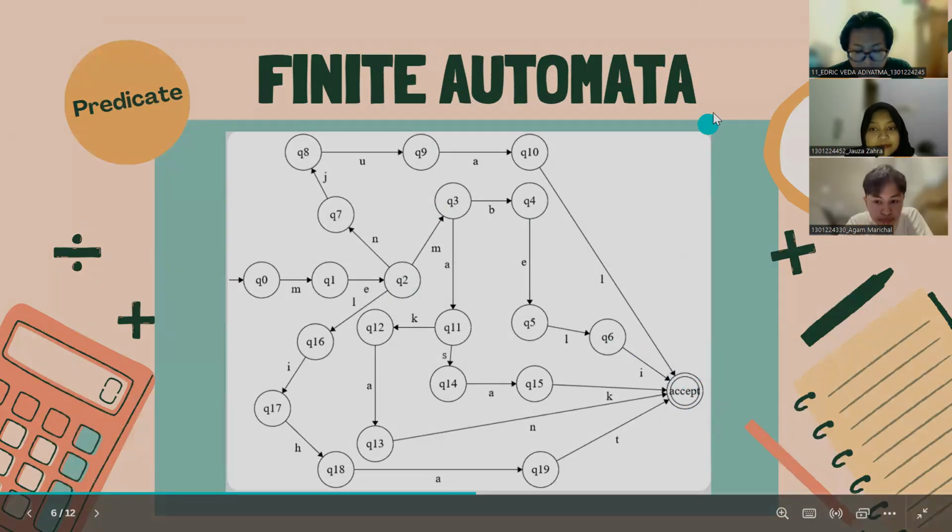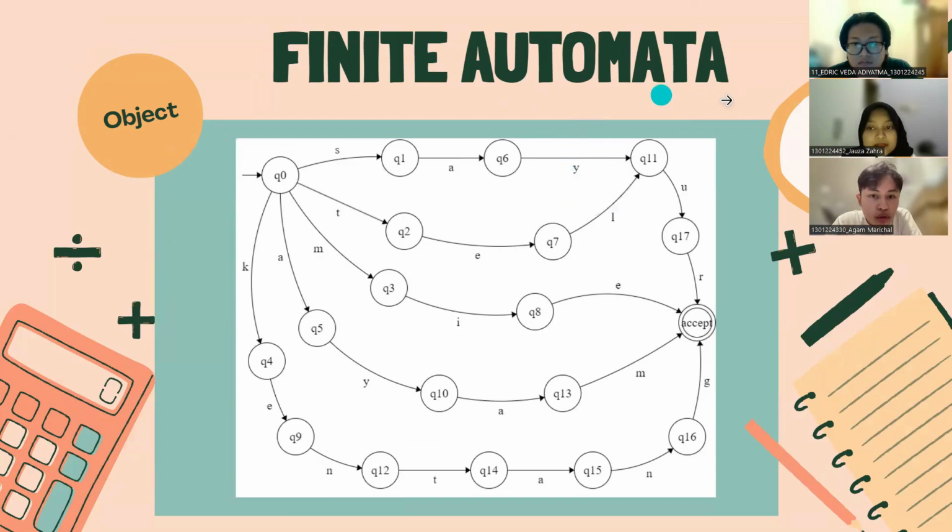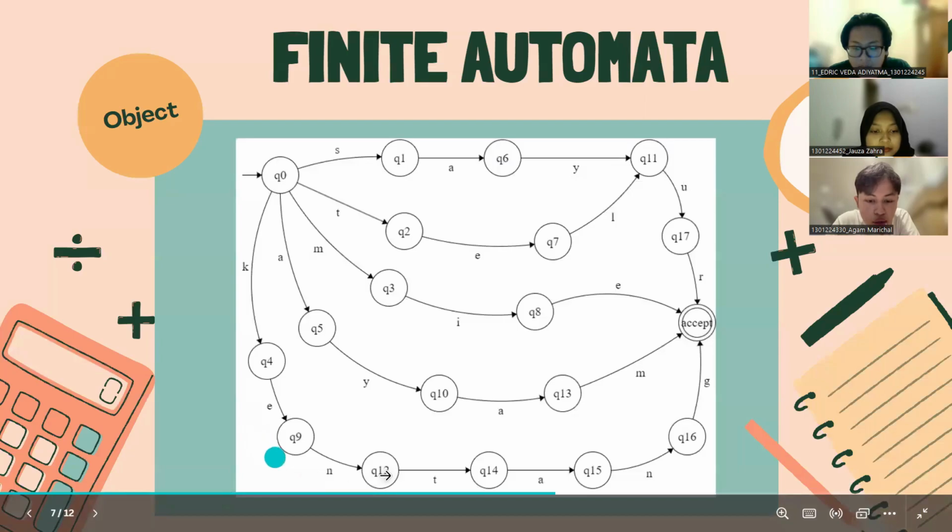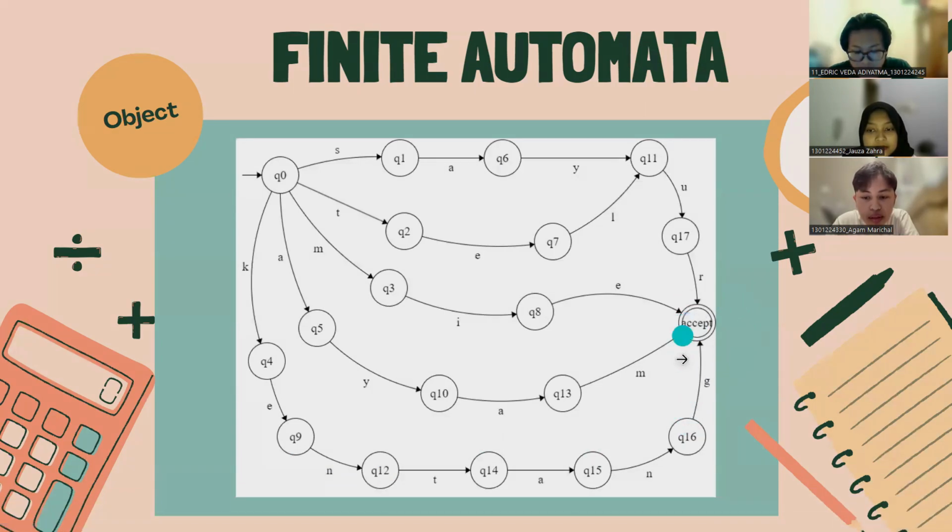It's always accept. Okay, so I will explain the finite automata of the objects. For example, we take kentang. Kentang will move from Q0 to Q4, Q9, then Q12, then Q14, Q15, Q16, and the last one will accept in the final set.